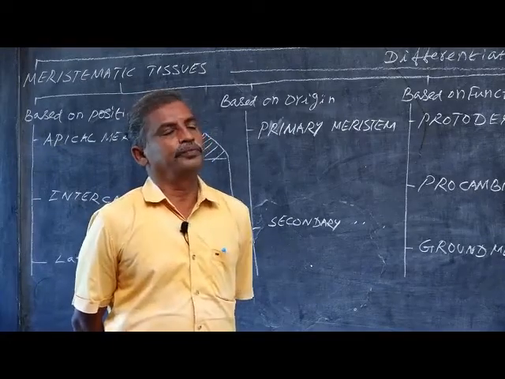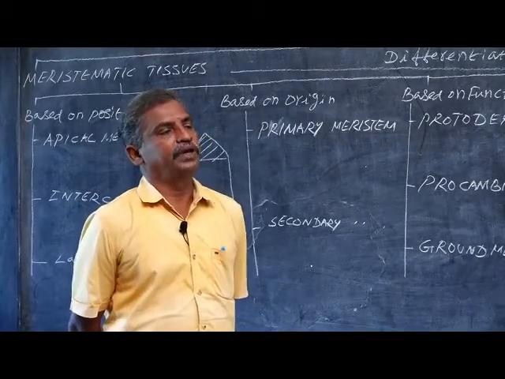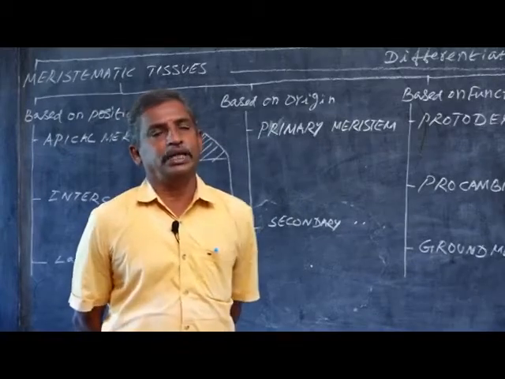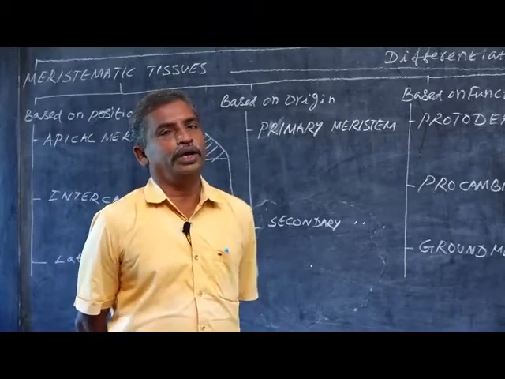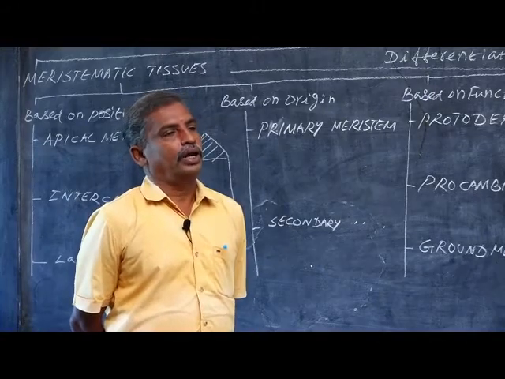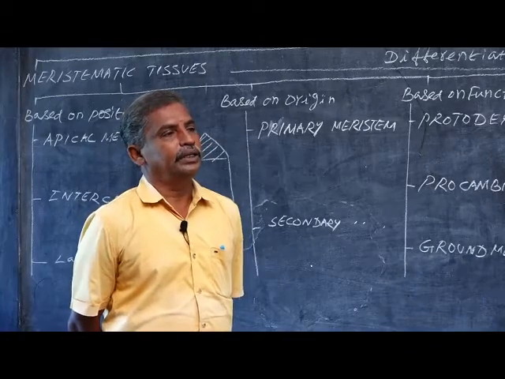In leaf also, the outermost protective layer is called epidermis. In leaf, whether it is monocot or dicot, there are two epidermises, upper epidermis and lower epidermis. The upper epidermis has a smaller number of stomata in dicot.